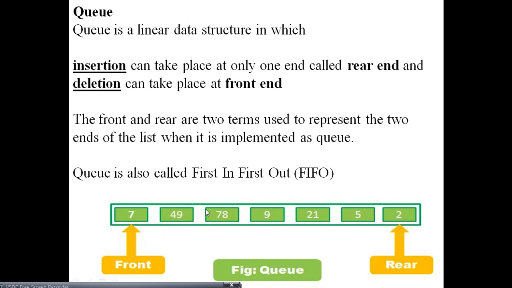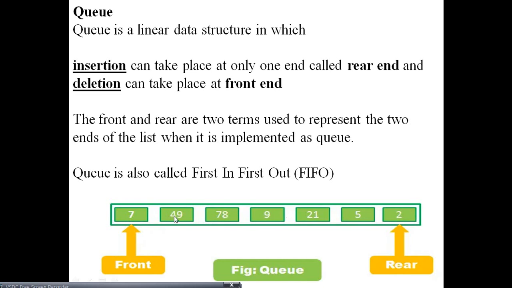A queue is a linear data structure in which insertion can take place at one end, called the rear end, and deletion can take place at the front end. See, this one is a queue. Here deletion is done at the front end and insertion is done at the rear end.